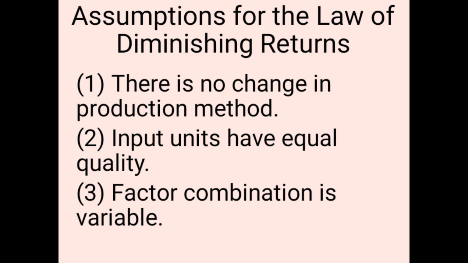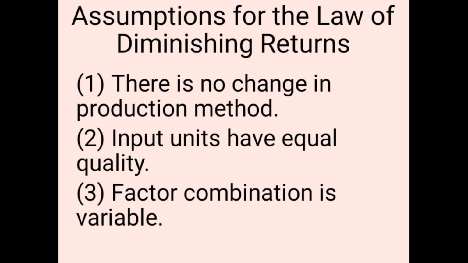If there is improvement in the method of production, the production may increase and not stop increasing after a certain limit. In such a case, the law of diminishing returns does not apply. Naturally, it is a common concept that when we change the use of technology, it may increase or decrease the production.